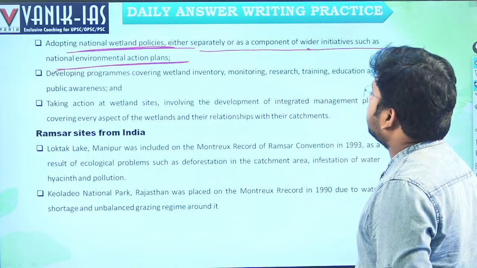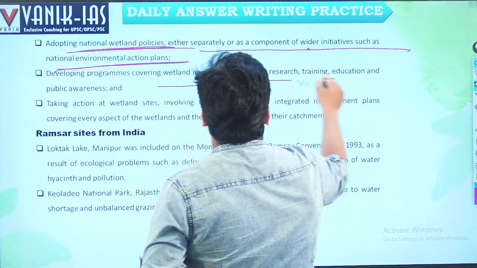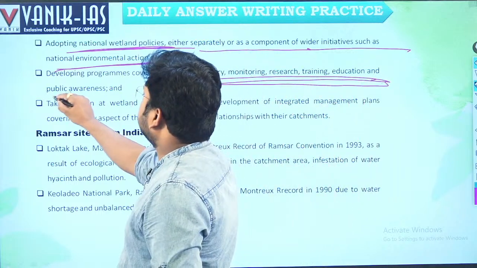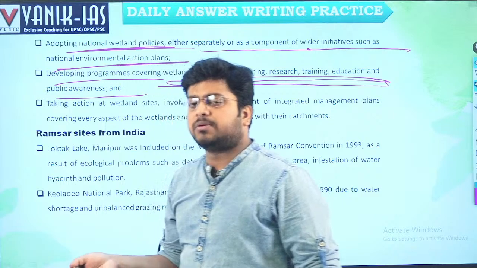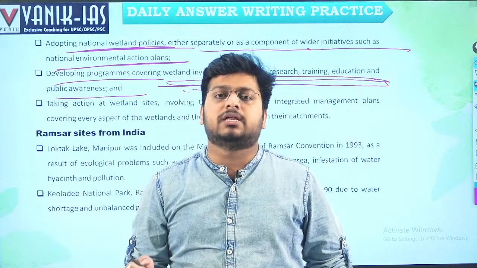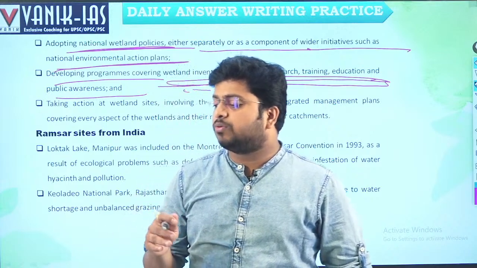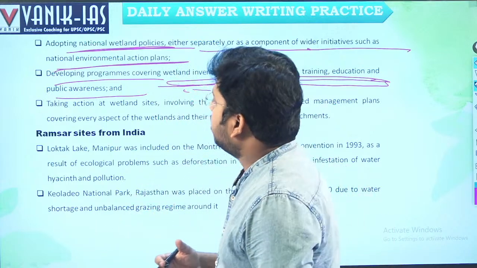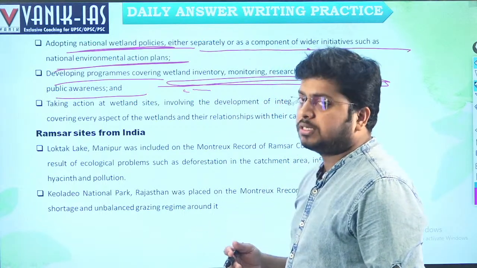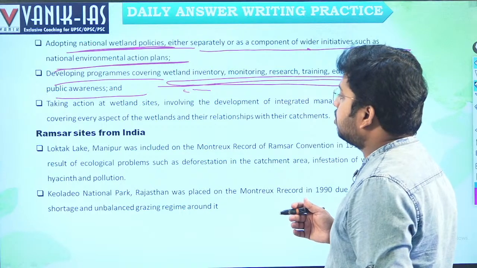Developing programs covering wetland inventory, monitoring, research, training, education, and public awareness. The awareness about wetlands needs to be there. Usually, public awareness is there for trees and plantation, but public awareness for wetlands is not there. They just think it is a useless area where water accumulates, and that is not a good thing. So the public does not realize the importance of wetlands. They understand plantation, but not wetlands. So awareness generation is also an essential part of the conservation of wetlands.